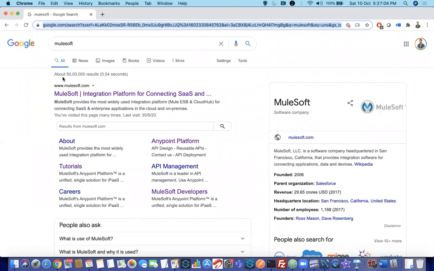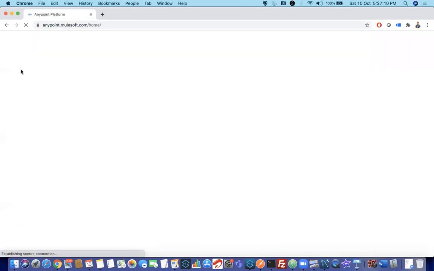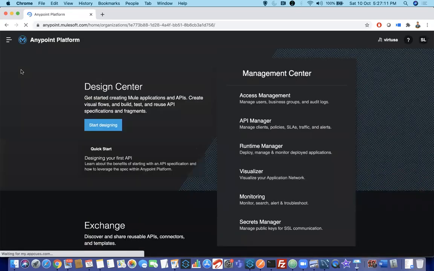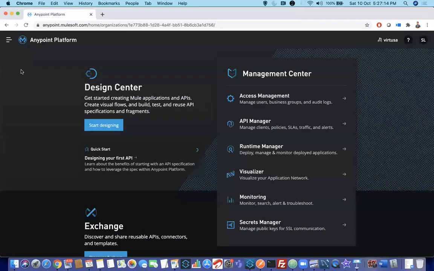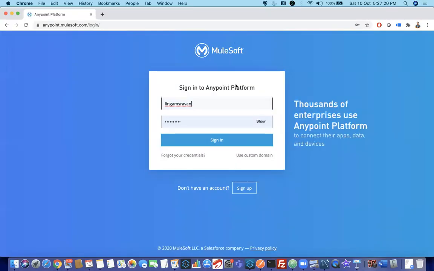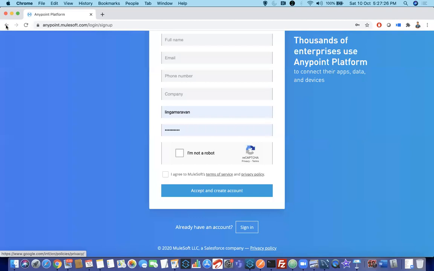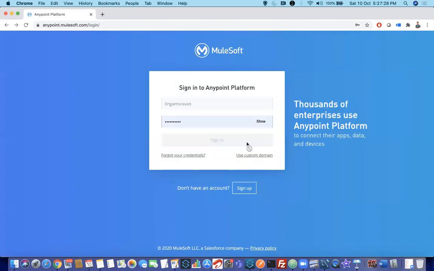Now to go to Design Center, I told you we need to have an Anypoint Platform account. Guys, create an Anypoint Platform account today itself. Though it is a 1 month free trial, you can later also create one with the same mail ID again with a different username. Let me sign out. So this is how your Anypoint Platform account will be. Once you create it, if you don't have an account, sign up with all these details and then log in. Once you log in, you will be on a home page.